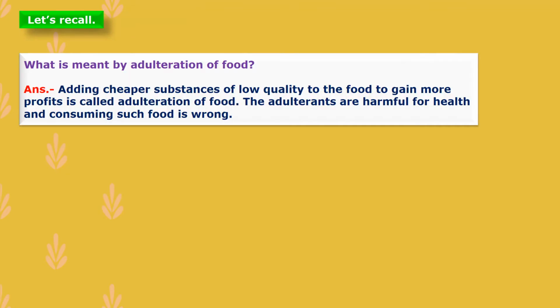Recall what is meant by adulteration of food. Adding cheaper substances of low quality to the food to gain more profits is called adulteration of food. The adulterants are harmful for health, and consuming such food is wrong because it is not good for our health.